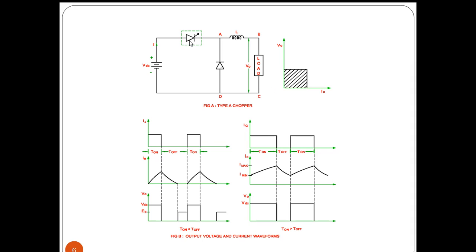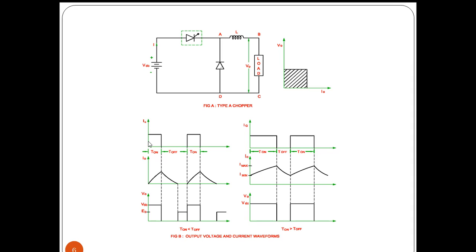So when we switch on the chopper, the current will be flowing in the same direction as the assumed current. That's why the current is positive. And when we are switching on, the voltage is also appearing in the same sense. So that's why voltage is also positive. Current is positive, voltage also positive. So that's why we are getting the operation in the first quadrant. We are going to see the waveform representation.